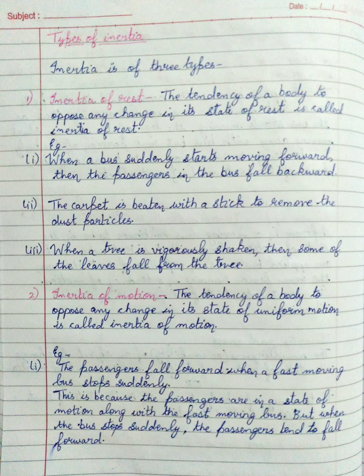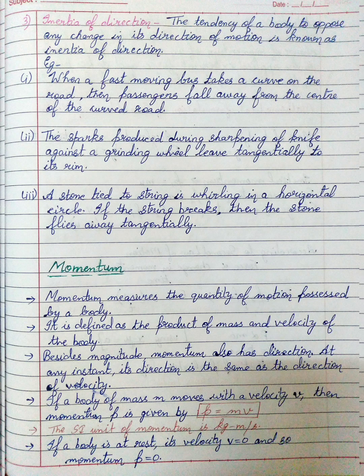The second one is inertia of motion. The tendency of a body to oppose any change in its state of uniform motion is called inertia of motion. For example, the passengers fall forward when a moving bus stops suddenly. This is because the passengers are in a state of motion along with the fast moving bus. But when the bus stops suddenly, the passengers tend to fall forward. The last one is inertia of direction.